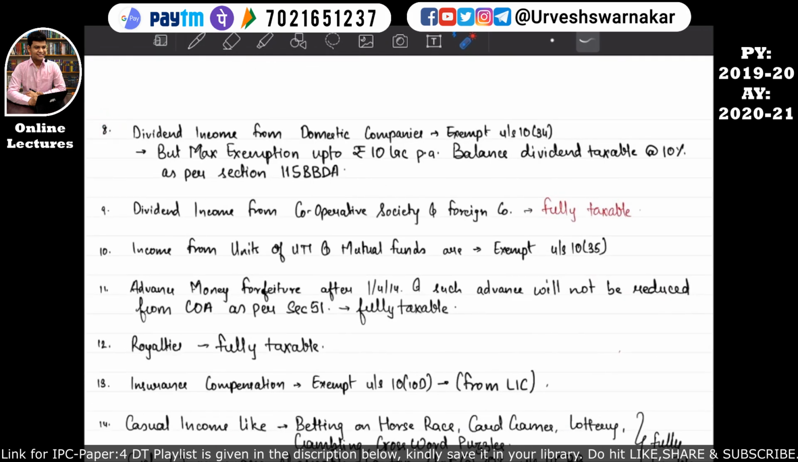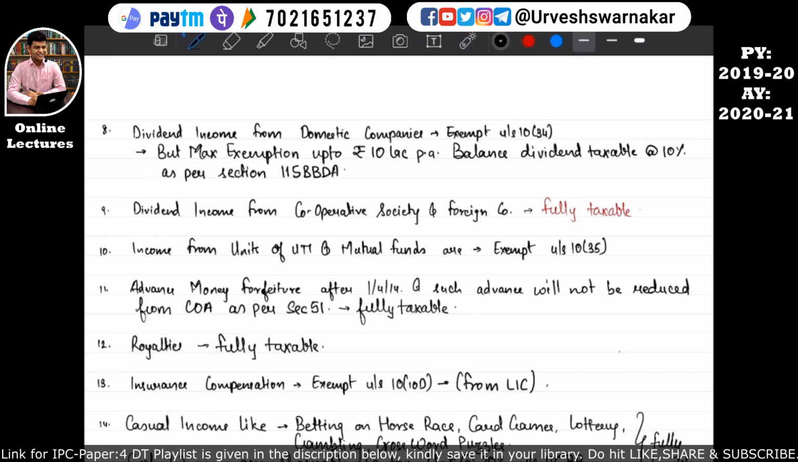In point number 8, point number 8 says that dividend income received from a domestic company is exempt under section 10(34). But the maximum exemption is available up to rupees 10 lakh per annum, and the balance dividend will be taxable at the rate of 10% as per section 115BBDA.